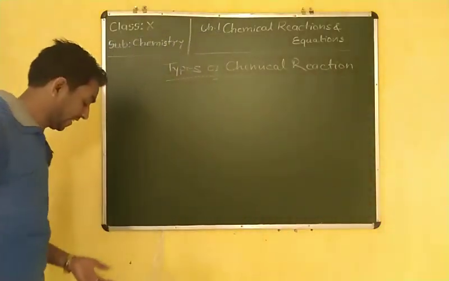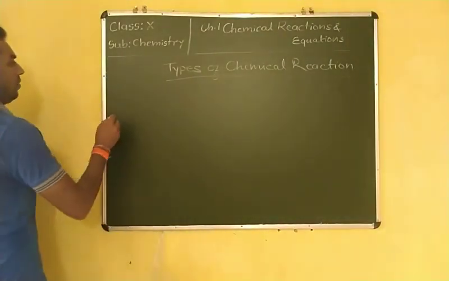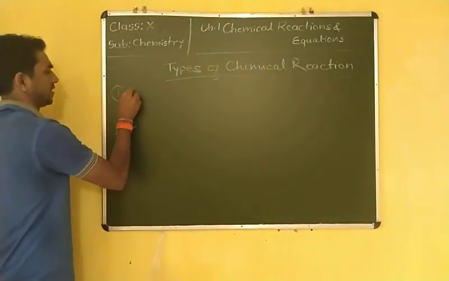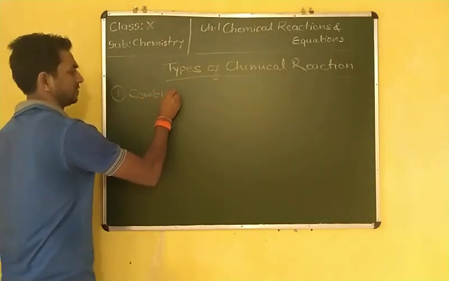Normally in class 10 there are 4-5 types of chemical reaction which we have to read. They are the following. First is combination reaction.